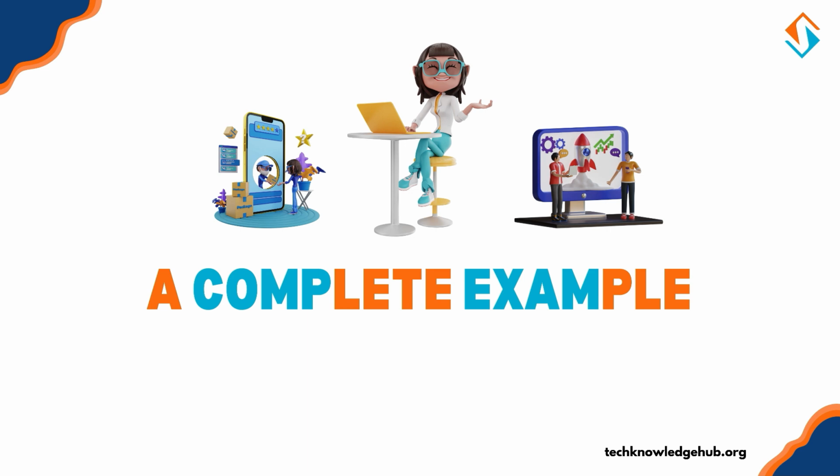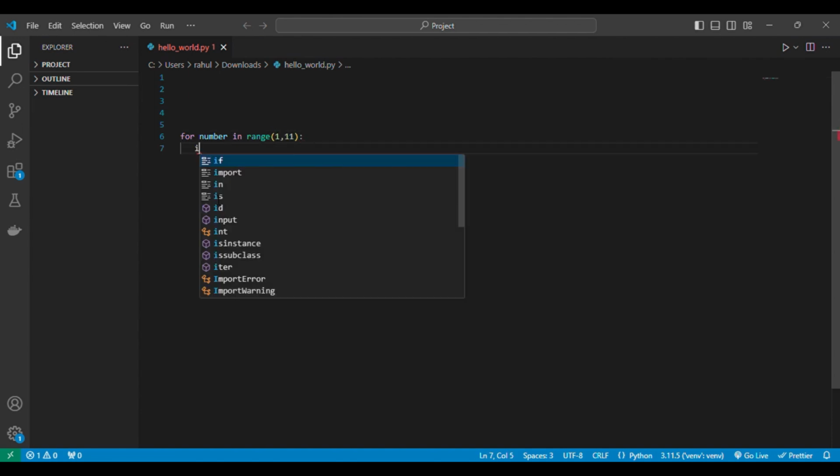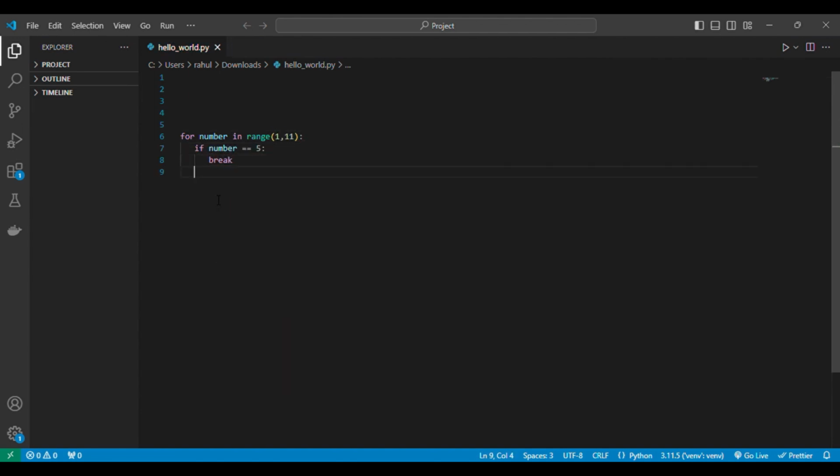Let's put everything together with a complete example. Suppose we are building a program to display all the numbers from 1 to 10 but with these rules. If the number is 5, we stop the loop entirely. If the number is even, we skip it and continue with the next number. for number in range(1, 11): if number == 5: break. If number % 2 == 0: continue, print(number).